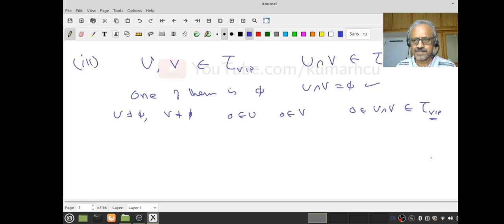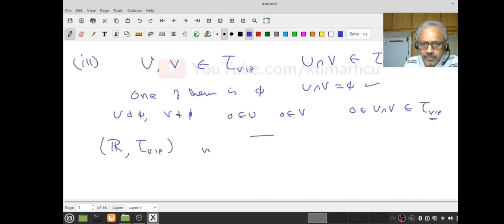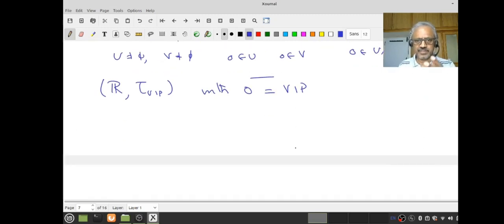Right. Now let's play with it. So hereafter, whenever I say VAP topology, I will assume R with the VAP as 0. In the rest of the course, I will always assume this is my favorite thing. I do not work with the general X and p, etc., because here we can celebrate.